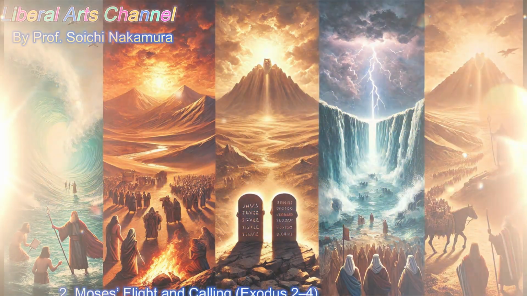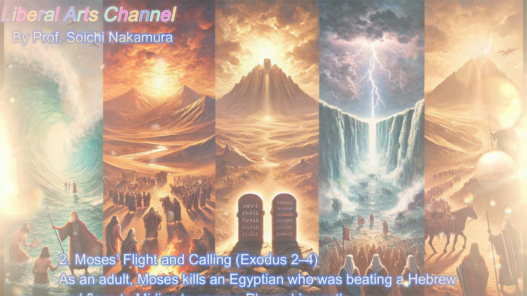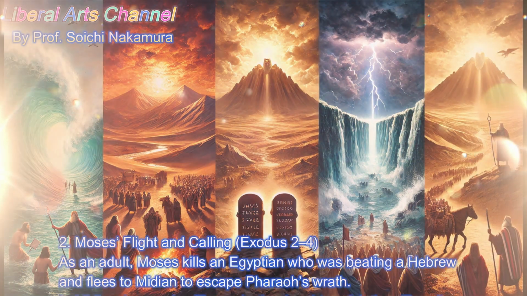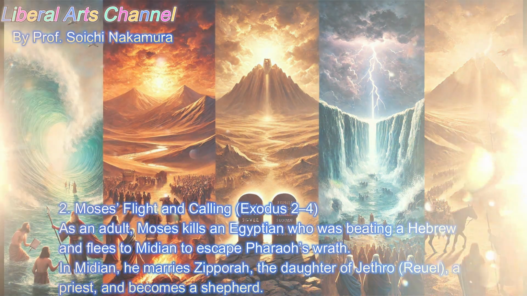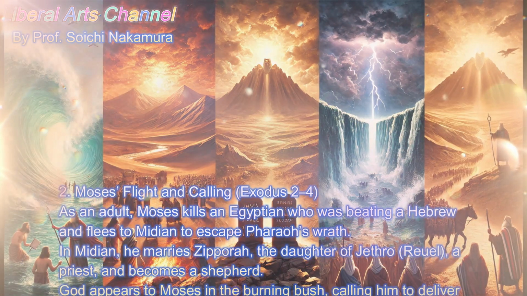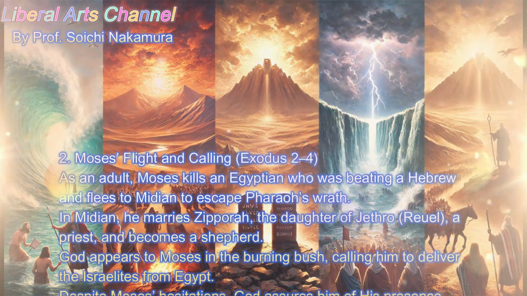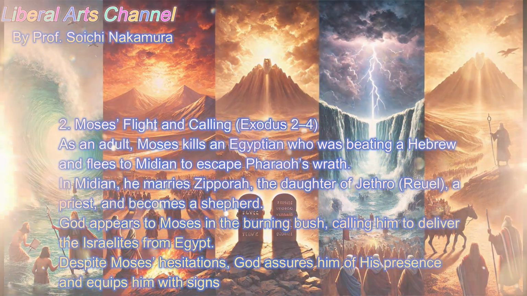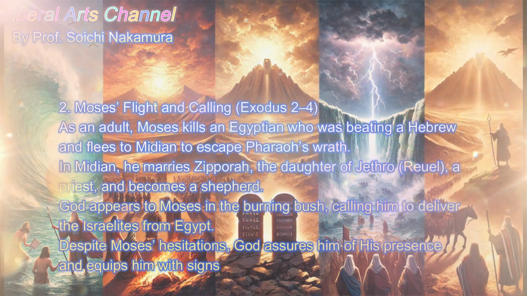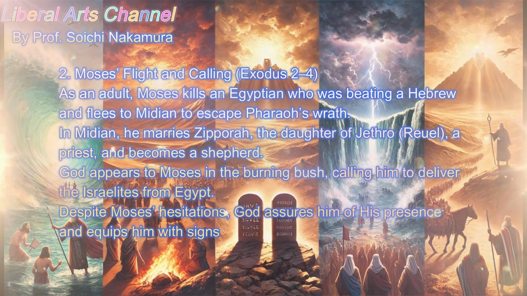2. Moses' flight and calling. Exodus 2-4. As an adult, Moses kills an Egyptian who is beating a Hebrew and flees to Midian to escape Pharaoh's wrath. In Midian, he marries Zipporah, the daughter of Jethro, also called Ruel, a priest, and becomes a shepherd. God appears to Moses in the burning bush, calling him to deliver the Israelites from Egypt. Despite Moses' hesitations, God assures him of His presence and equips him with signs.